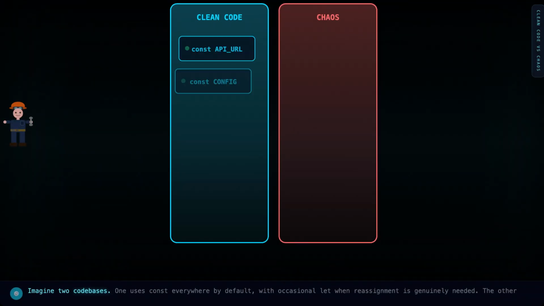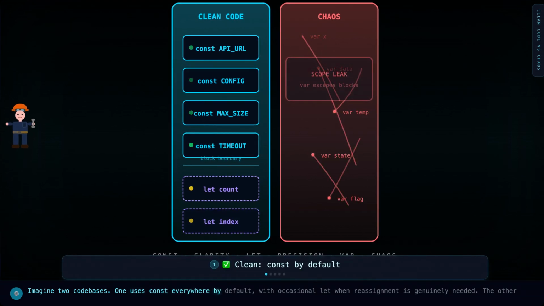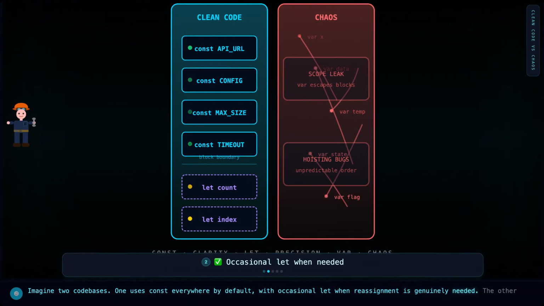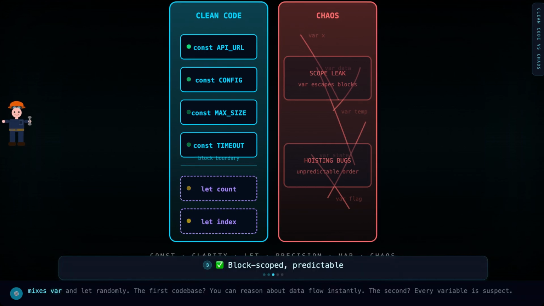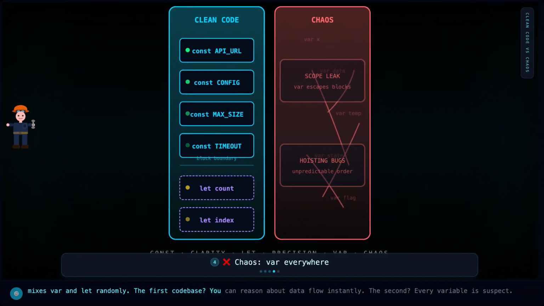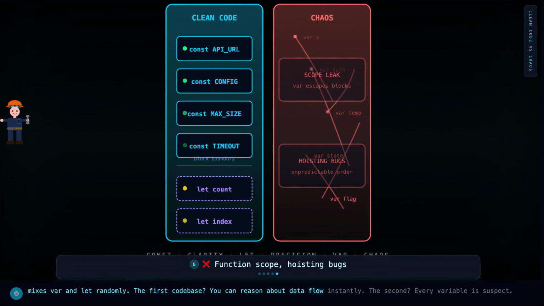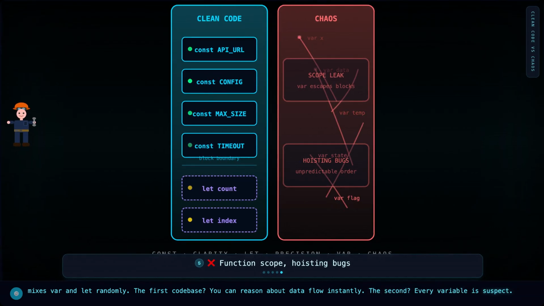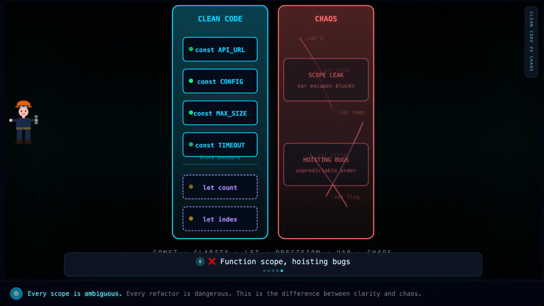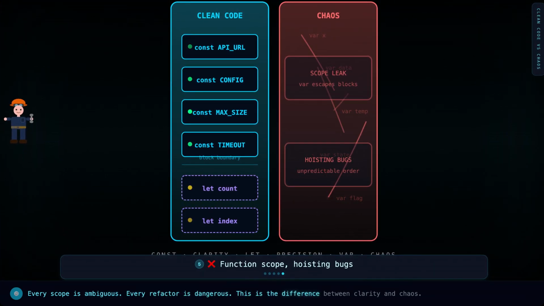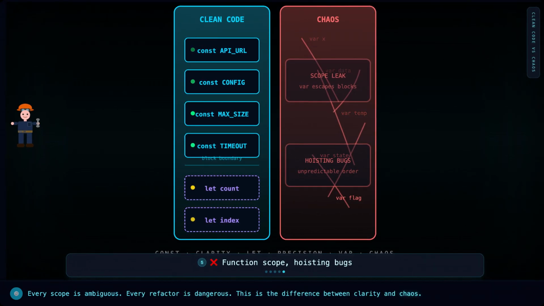Imagine two code bases. One uses const everywhere by default, with occasional let when reassignment is genuinely needed. The other mixes var and let randomly. The first code base? You can reason about data flow instantly. The second? Every variable is suspect. Every scope is ambiguous. Every refactor is dangerous. This is the difference between clarity and chaos.